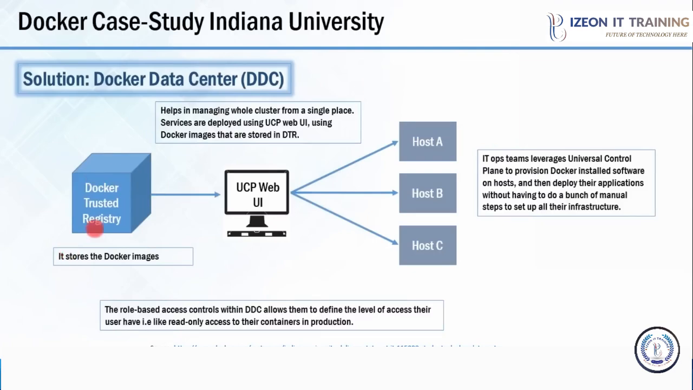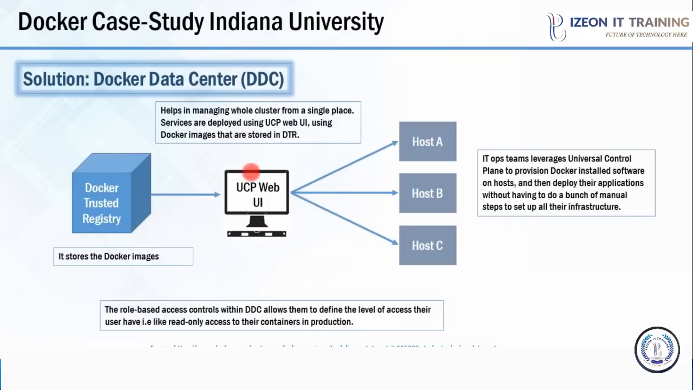This is a workflow of how Indiana University has adopted Docker Data Center. This is Docker Trusted Registry. It is nothing but the storage of all your Docker images. And each of those images contains the dependencies for one microservice. As we saw, Indiana University wanted to move from a monolithic architecture to a microservice architecture. So because of that reason, these Docker images contain the dependencies for one particular microservice, but not the whole application.